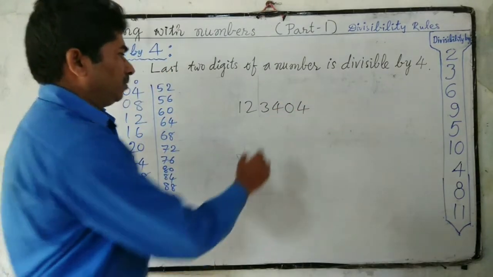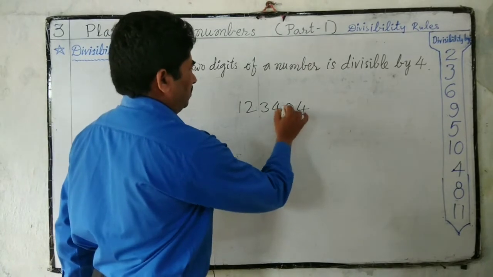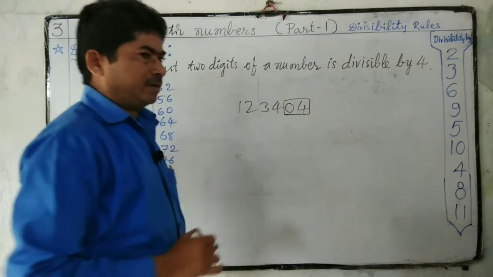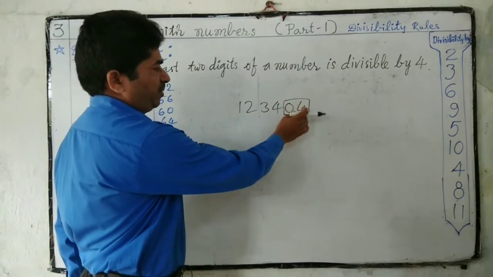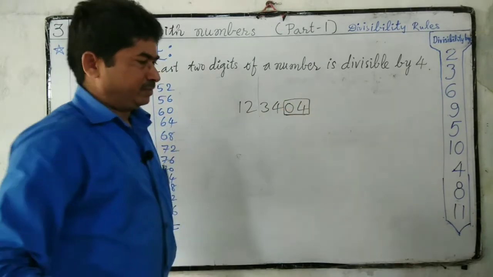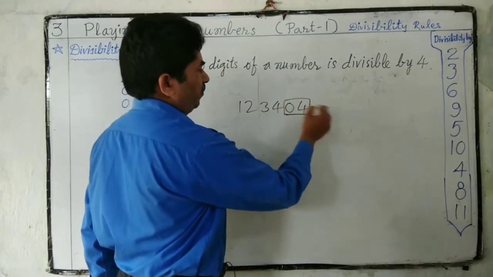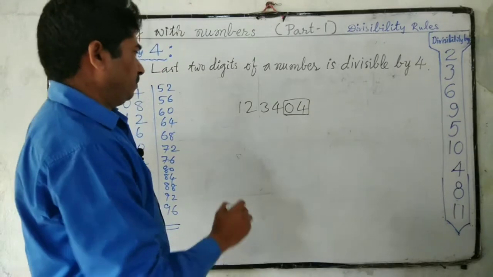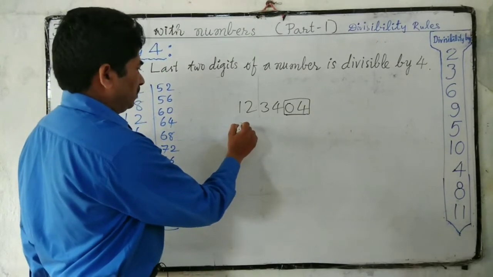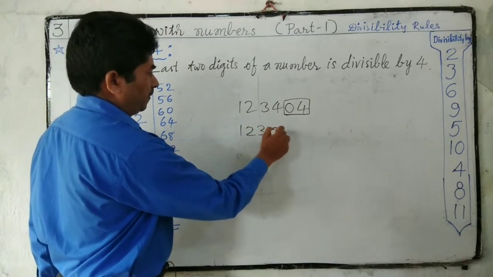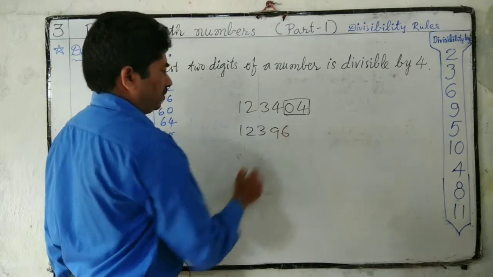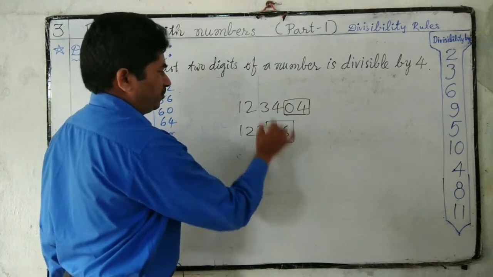So we have to check this number. The number formed by the last two digits is 4. So 4 is exactly divisible by 4. This we have to divide.